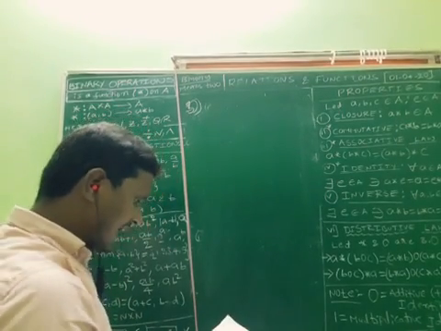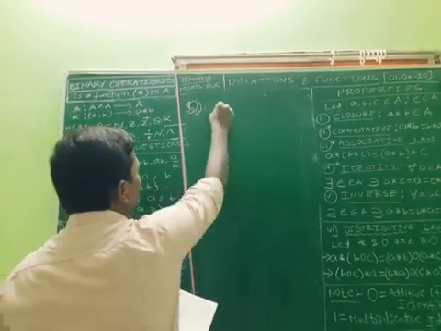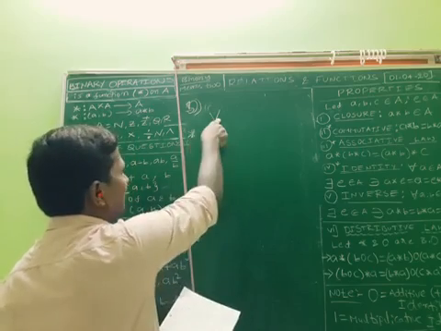Question number 3 is: consider the binary operation disjunction, or. Instead of star they are taking this operation.